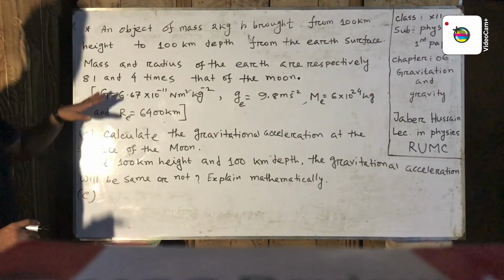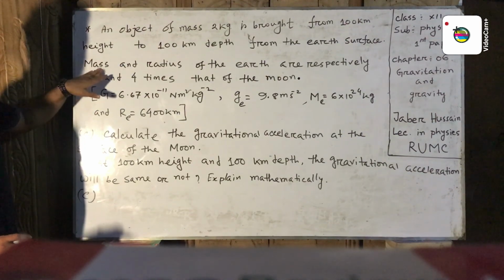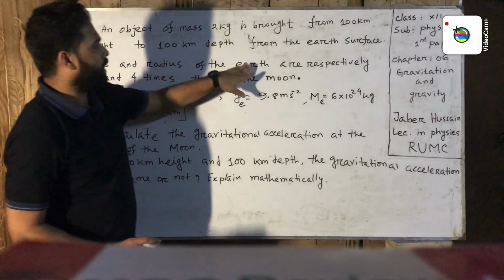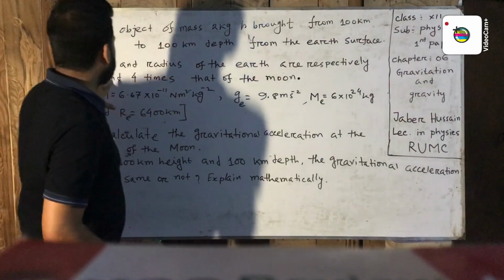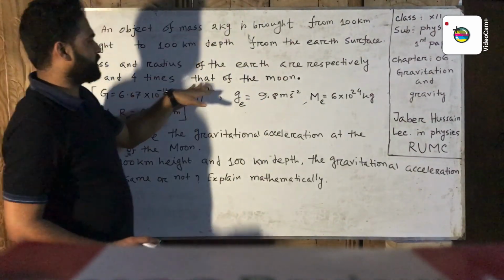Here given that mass and radius of the earth are respectively 81 and 4 times that of the moon.